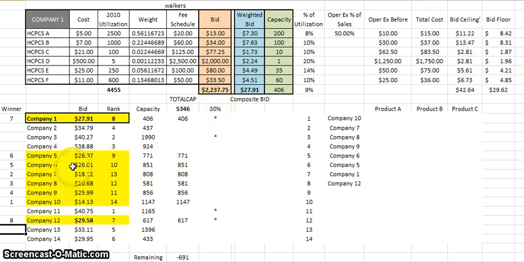so they're going to have to go back and look for more small businesses. So after company 12, the next lowest bid number was company 14. However, they're not a small business, so they're not going to be selected. The next one would be company 13. They're not a small business. Next one would be company 2. They're not a small business. Next one would be company 4. They're not a small business. Next one would be company 3. Company 3 is a small business, so they would be the next winner.